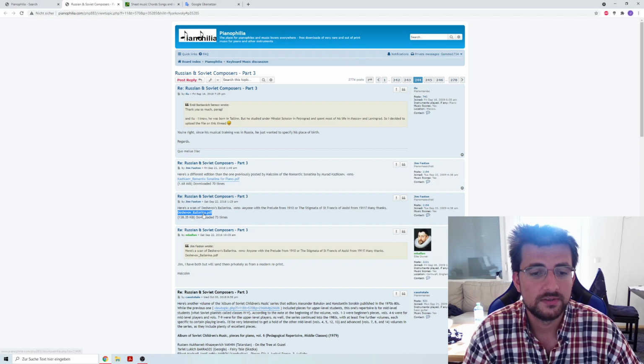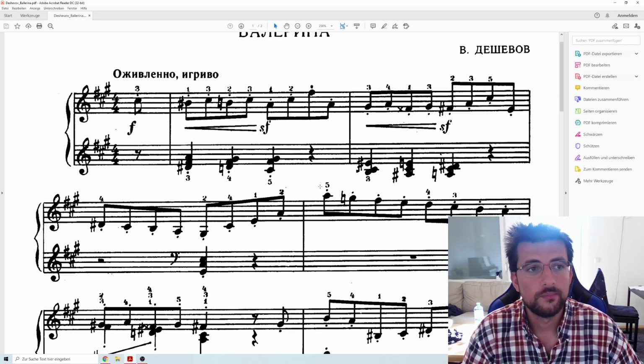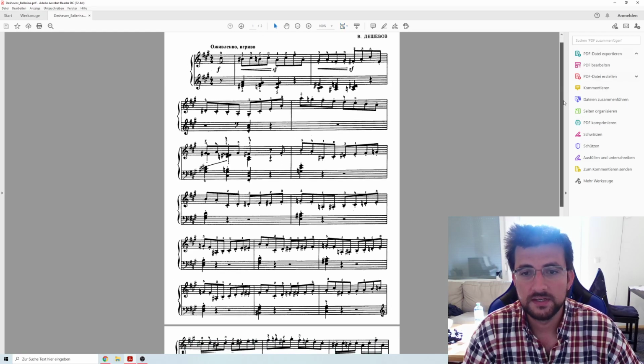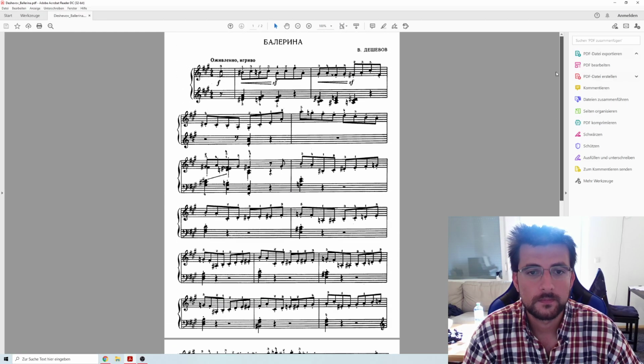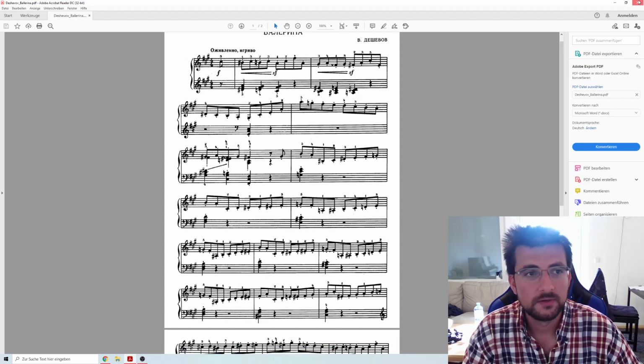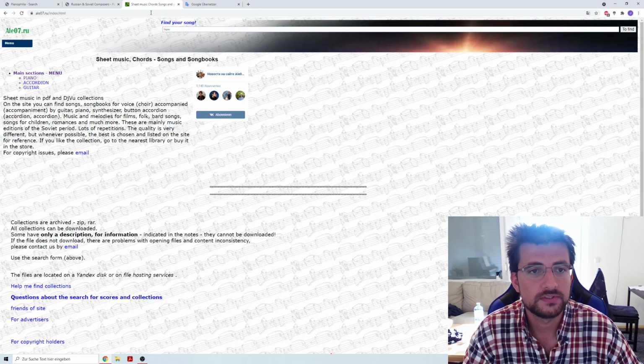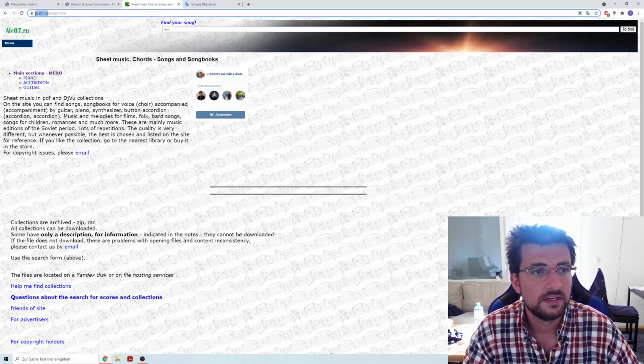So as you can see here, you can just download these files, and then they open up like this, and then you can find your new music. That looks quite interesting, actually. But anyways, this is Pianophilia, and then the last page I use is this page called